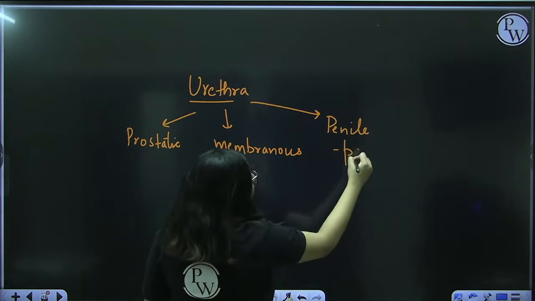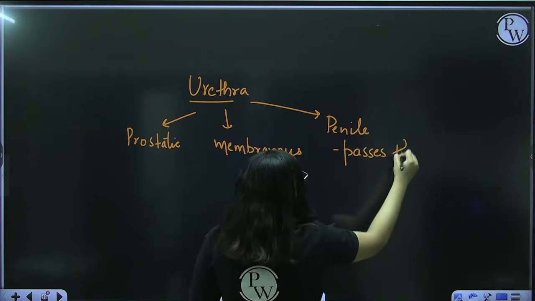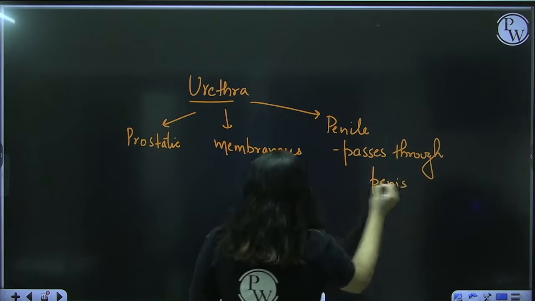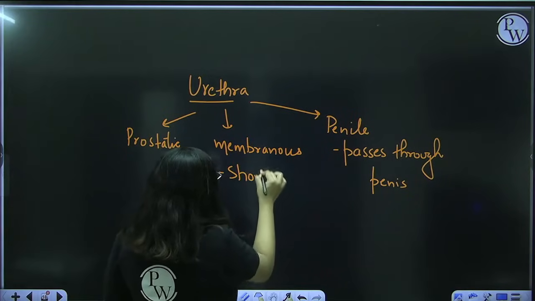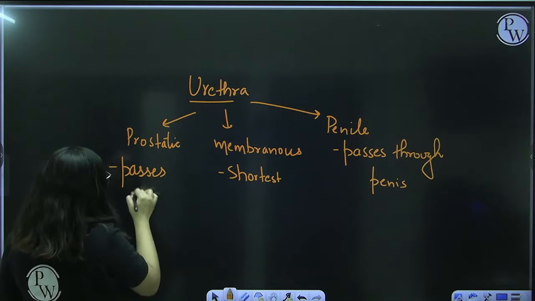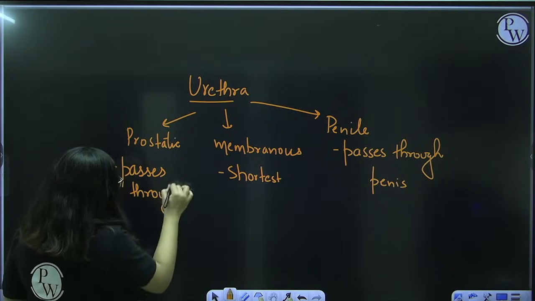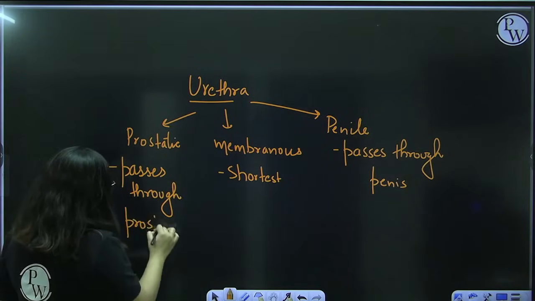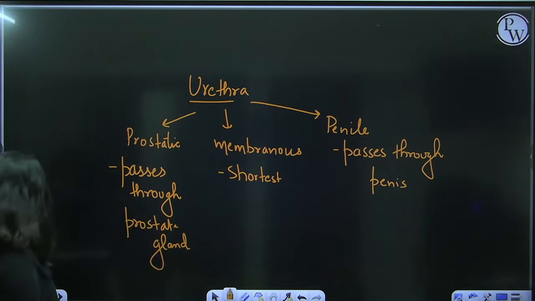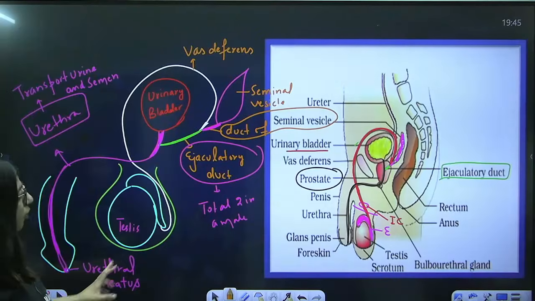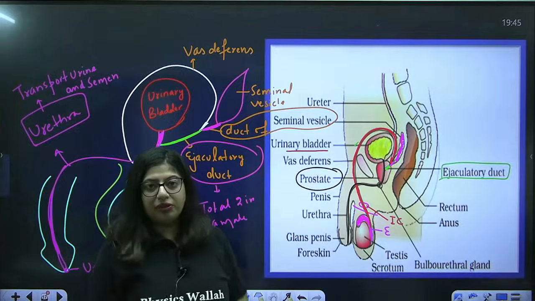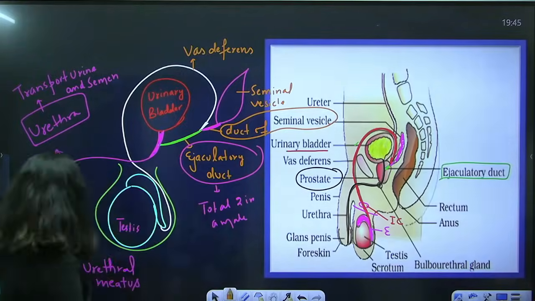The penile one passes through the penis. The membranous is the shortest portion, and this one passes through the prostate gland. Got it, guys? So you have now learned that three glands are there: seminal vesicle, prostate, and bulbourethral. Let me repeat it one more time for you.